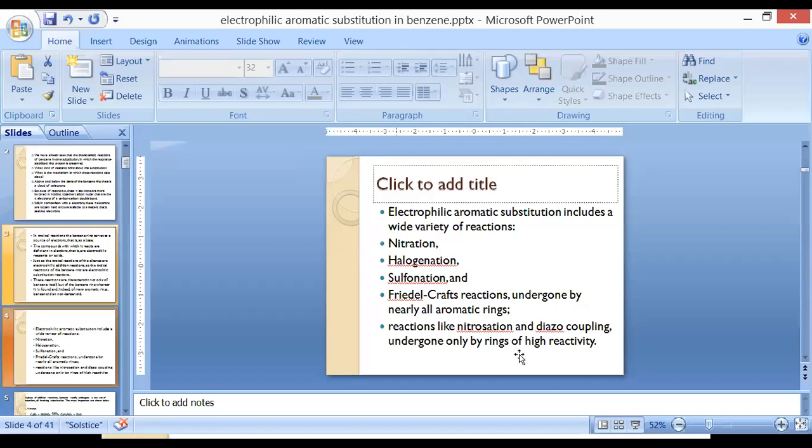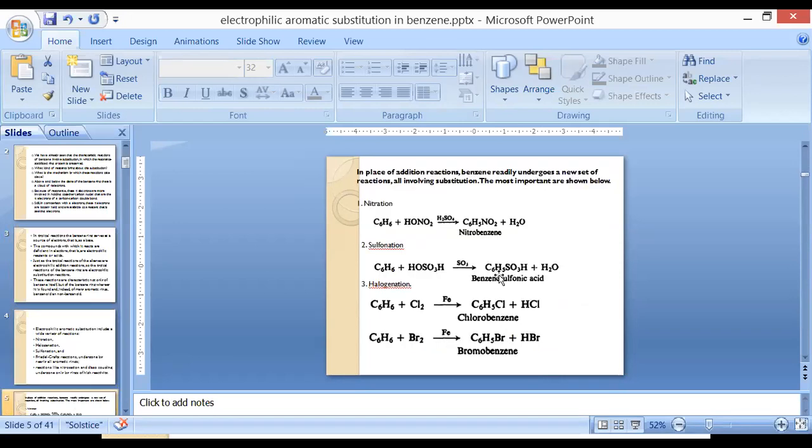But the compounds which are more reactive than benzene also go for nitrosation and diazo coupling reaction. These highly reactive compounds also go for nitration, halogenation, sulfonation and Friedel-Crafts reaction. Along with this, they go for nitrosation and diazo coupling reaction, those compounds which have a highly reactive ring in their structure. Now next, what are those reactions?